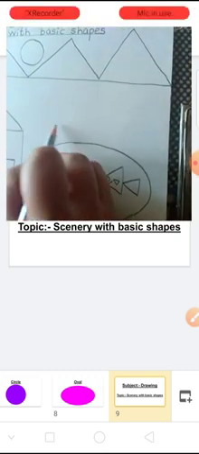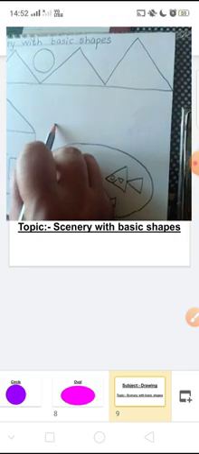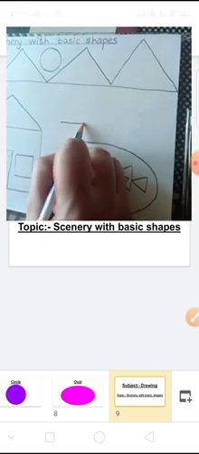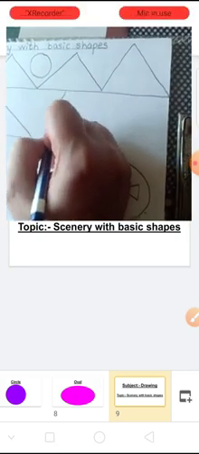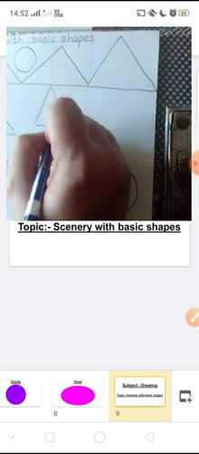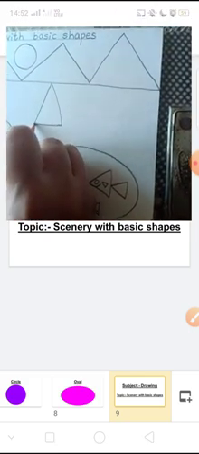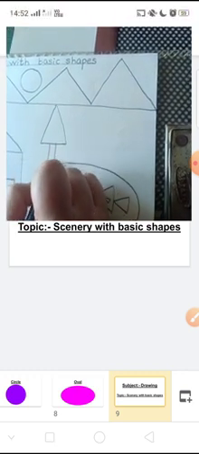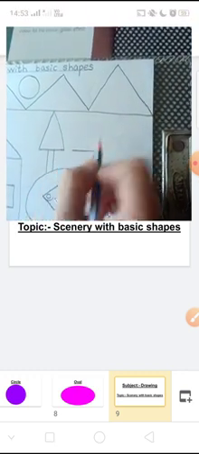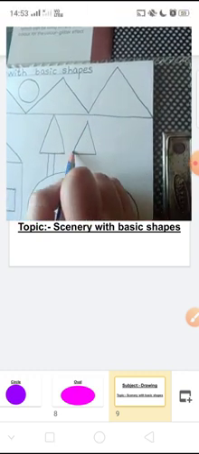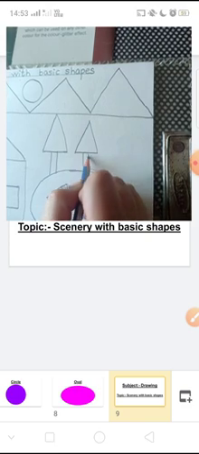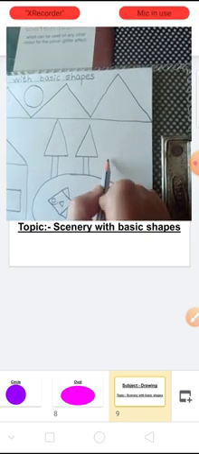Now here also let us draw some trees with triangle shape. First we have drawn trees with an oval shape. Now let us draw trees with triangle shape. Like this.